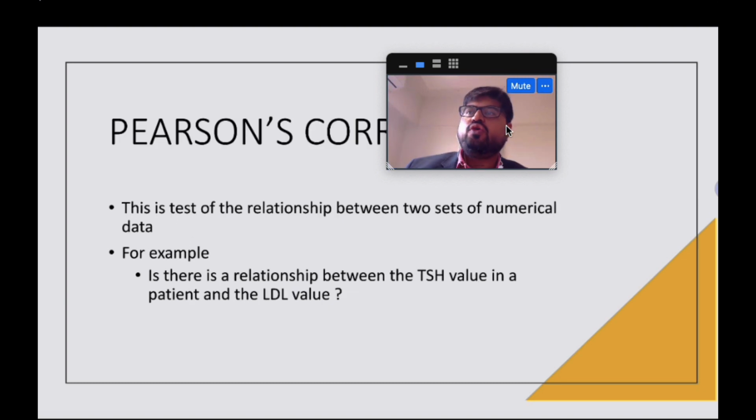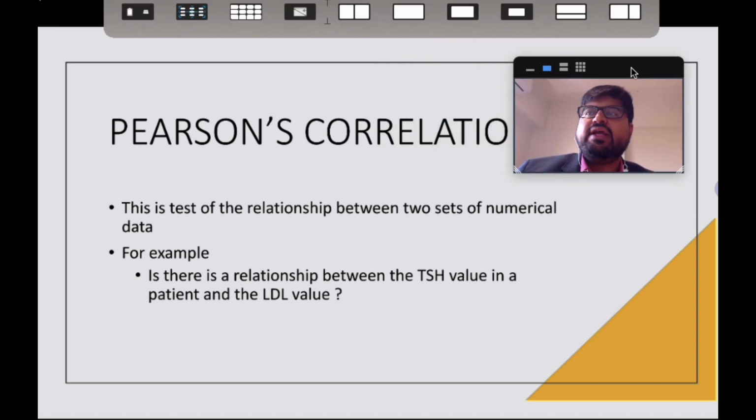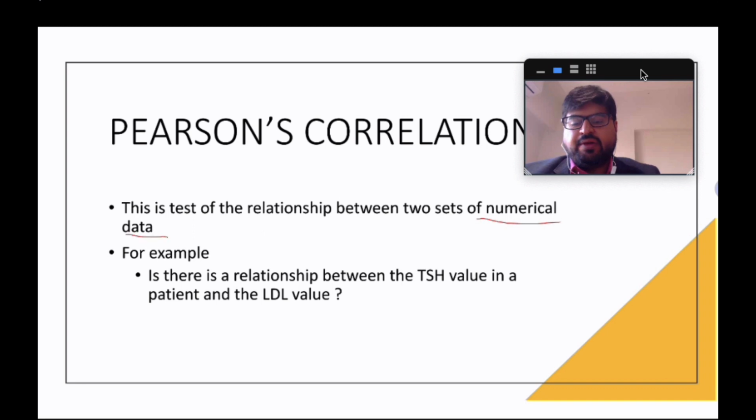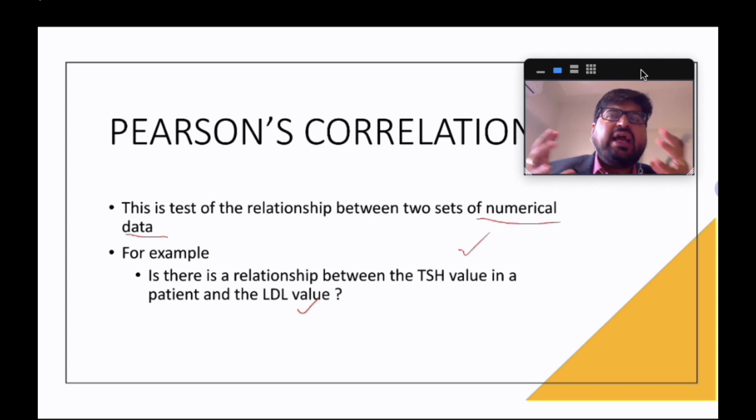Then of course you have the correlation test, right? So correlation tests are mainly used for comparing two numerical sets of variable, right? So this is the key point. For example, let's say, is there a relationship between the TSH value and the LDL value? So I take my 1000 patients, I see the TSH values, I see the LDL values at baseline, and I do a correlation, right? So we know there is some idea that there is a correlation between TSH and LDL, but is this correlation significant, right? So again, this is the data set I look at, and this is where I use Pearson's correlation for that.